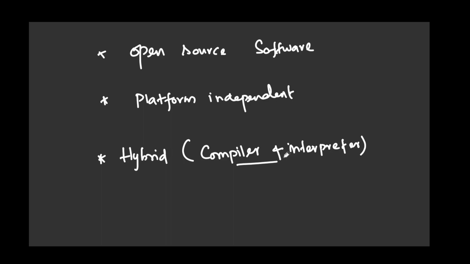We will discuss this compiler and interpreter in a different video. So we discussed, Java is open source software.